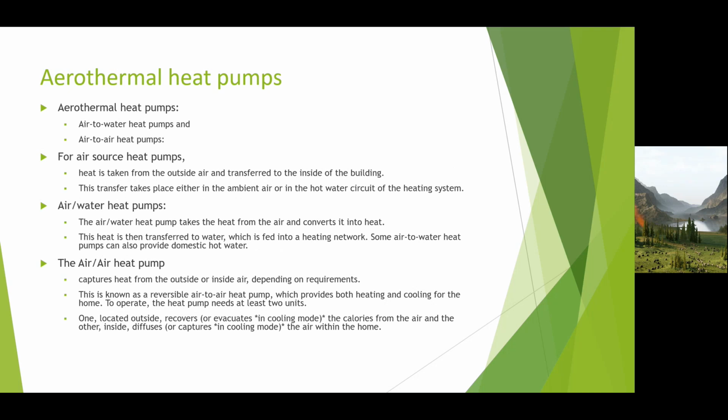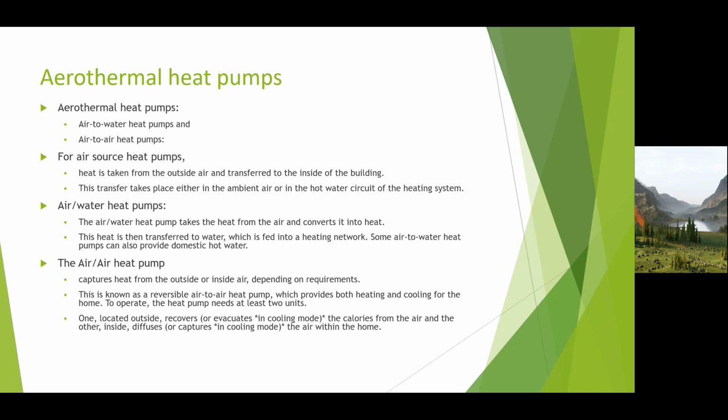Aerothermal heat pumps. Aerothermal heat pumps are, for example, air-to-water heat pumps and air-to-air heat pumps. For air source heat pumps, heat is taken from the outside air and transferred into the inside of the building. This transfer takes place either in the ambient air or in the hot water circuit of the heating system.